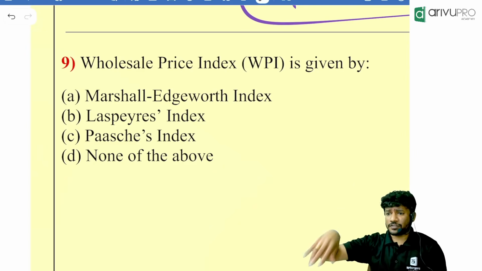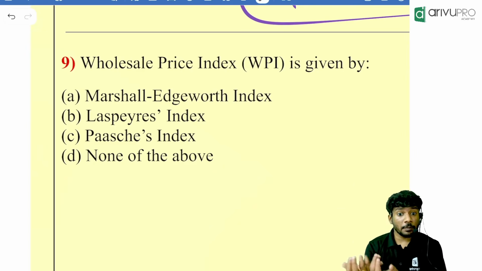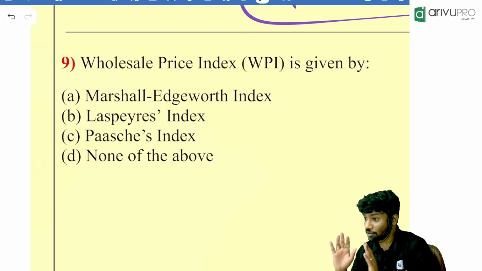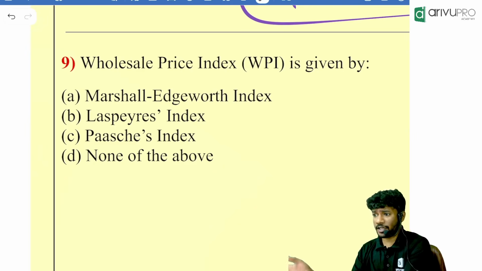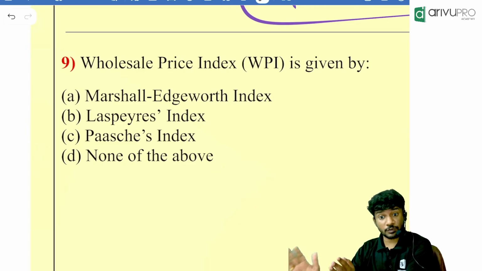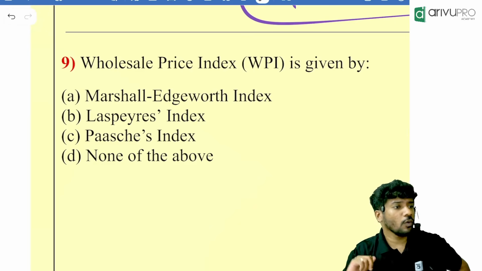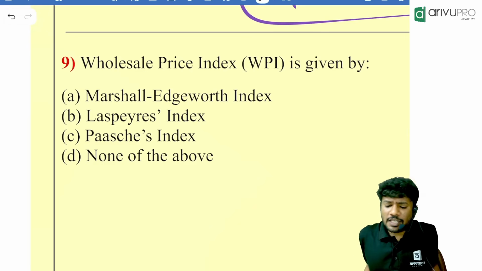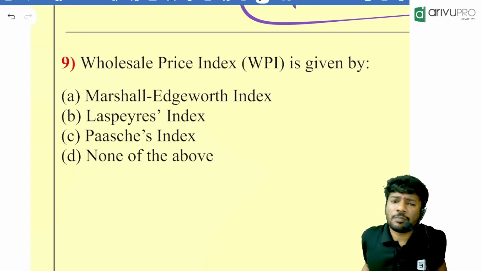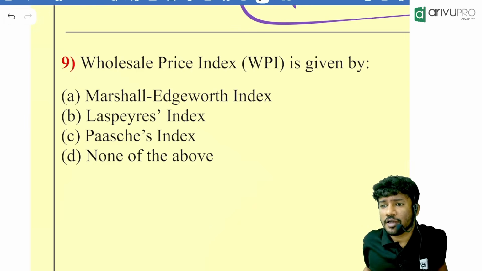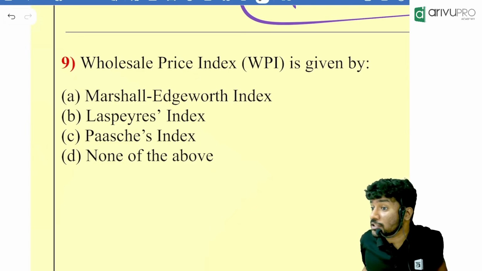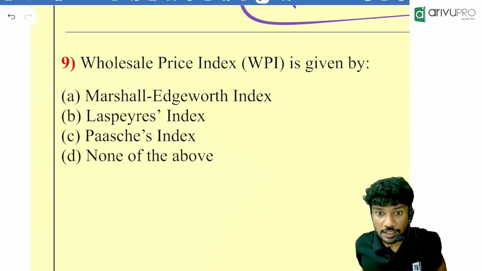Retail price is the price when the consumer buys it, whatever the consumer pays. What is wholesale price? Whatever the buyer or the shop is paying is the wholesale price. Now, wholesale price will be based on what type of quantity? Will it be based on base year quantity or current year quantity? Wholesale price will always be based on base year quantity. Keep it in your mind.